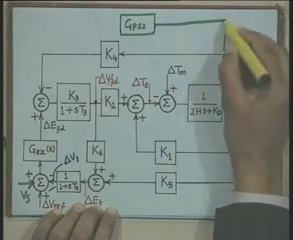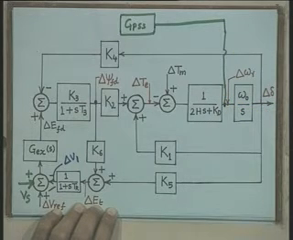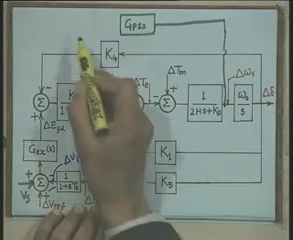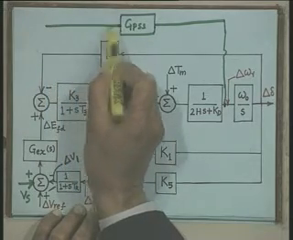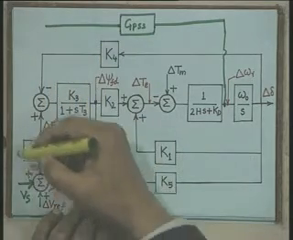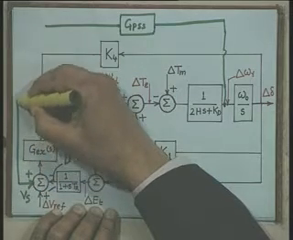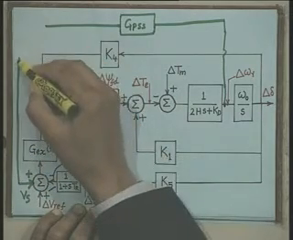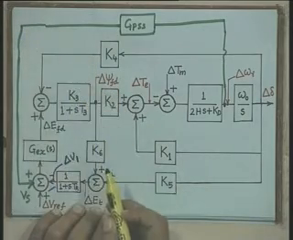Its input is derived from the speed deviation. Okay. The output of this transfer function will be the stabilizing signal, and this stabilizing signal is added to the summing point of the AVR.